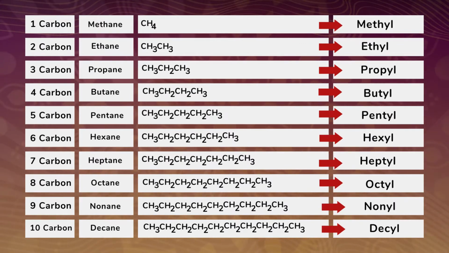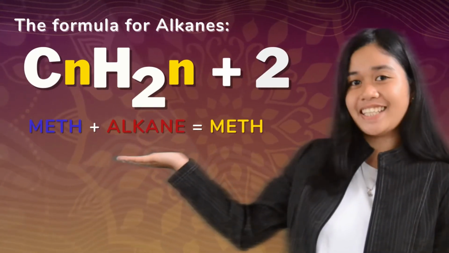One carbon chain is methane, with a methyl group. Two carbon chain is ethane, with an ethyl group. So on and so forth until it reaches a 10 carbon chain, which is decane, with a decyl group. This is the formula for alkanes.